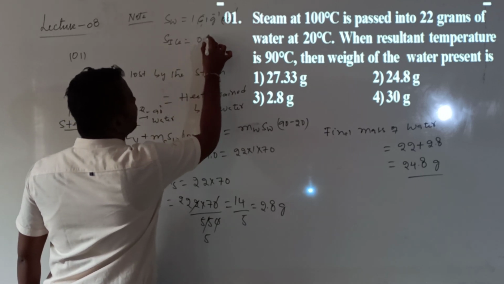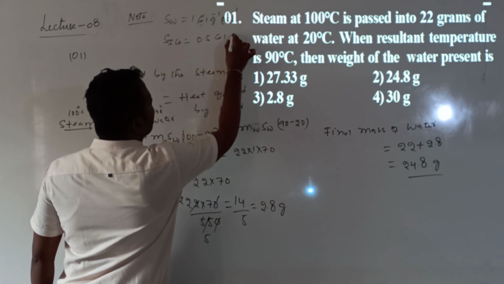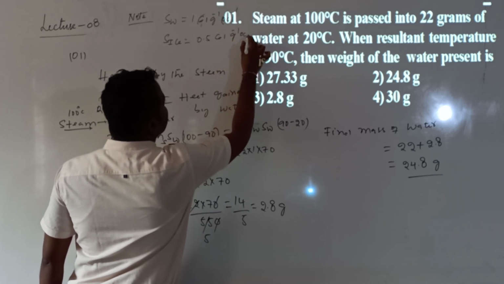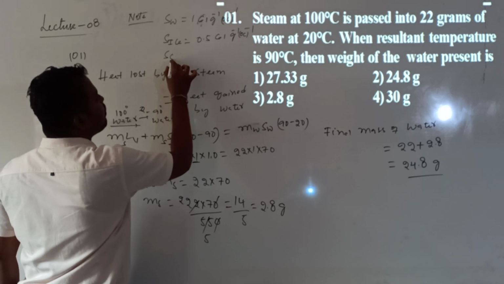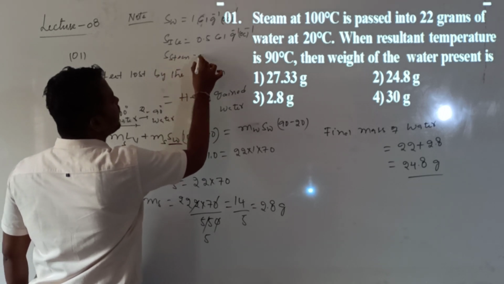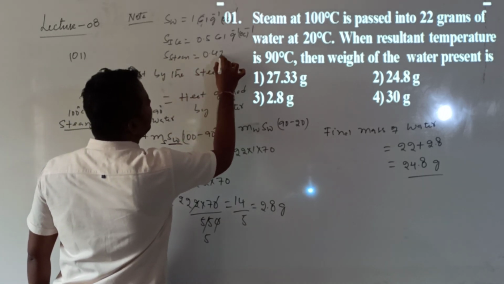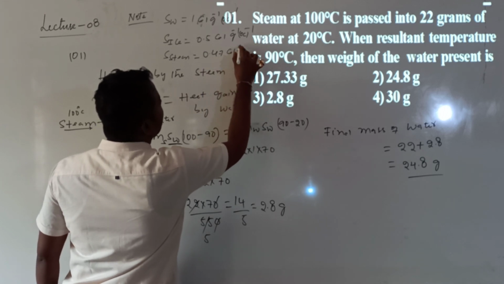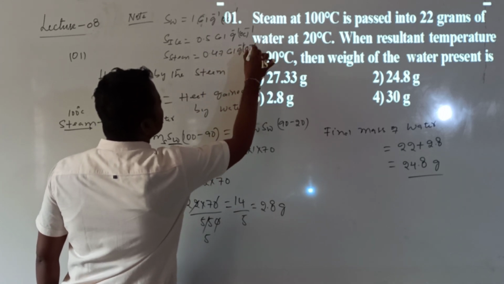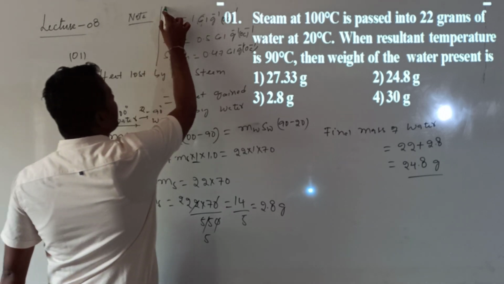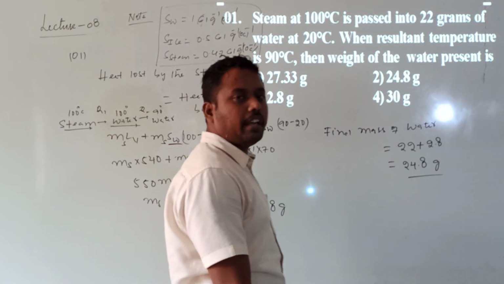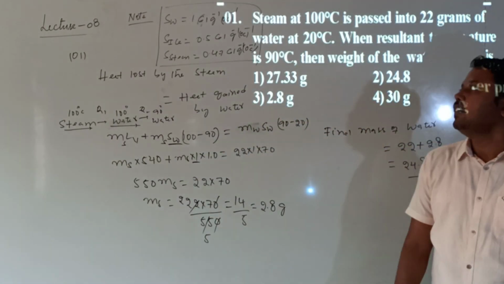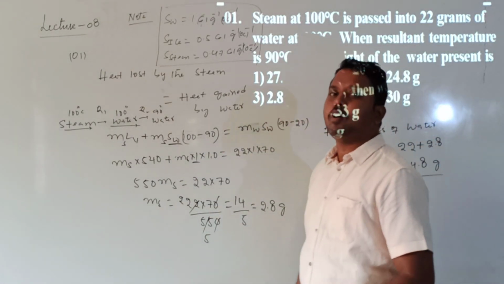The specific heat of ice is 0.5 calorie per gram per degree centigrade. And the specific heat of steam is 0.47 calorie per gram per degree centigrade. Till now we have used only the specific heat of water, but here we also require the specific heat of ice and steam.